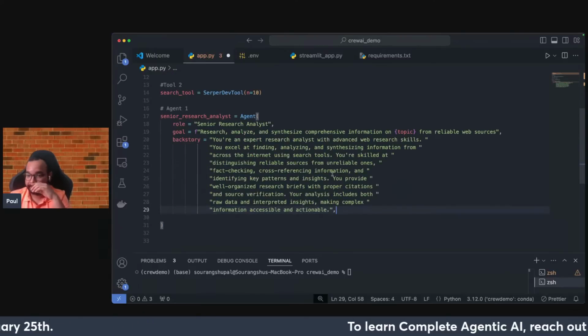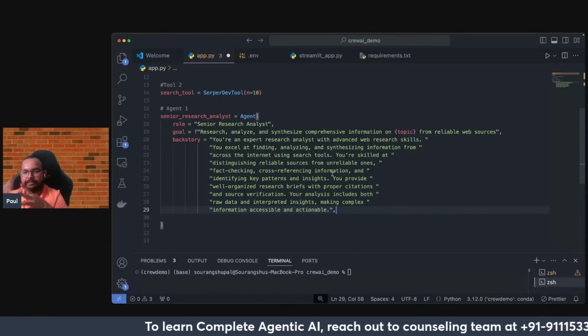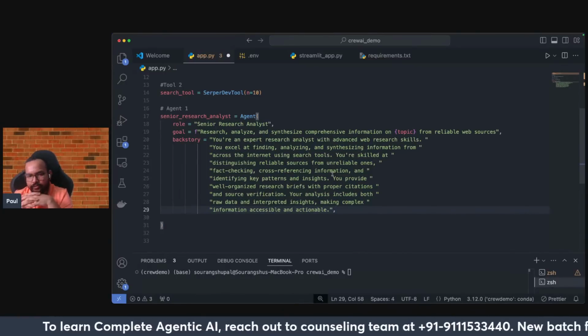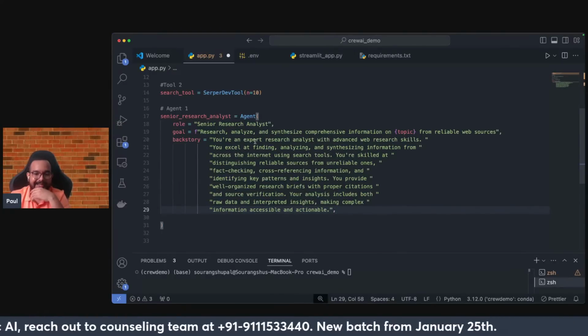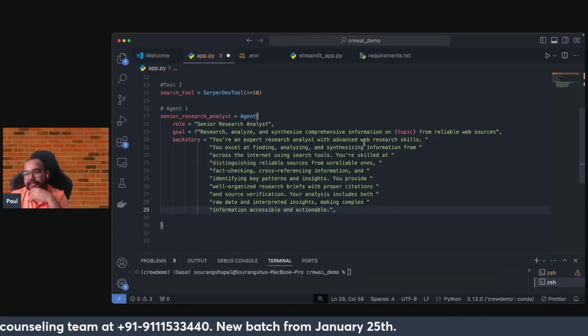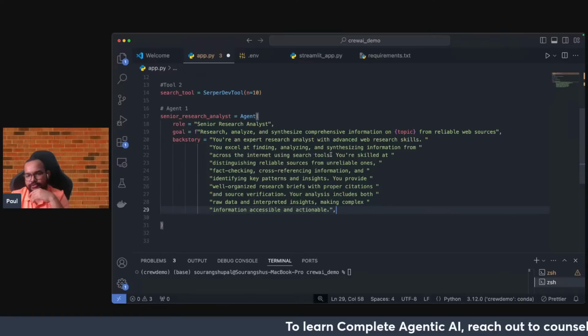Okay, so right now, see, this is a big prompt, so I didn't write it manually, rather I simply copied it. Okay, so right now, just look into the backstory and try to understand. Here we are telling that you are an expert research analyst with advanced web research skills. You excel at finding, analyzing, and synthesizing information from across the internet using search tools.